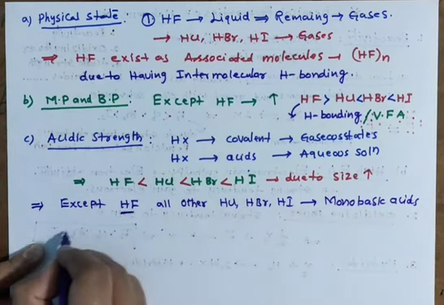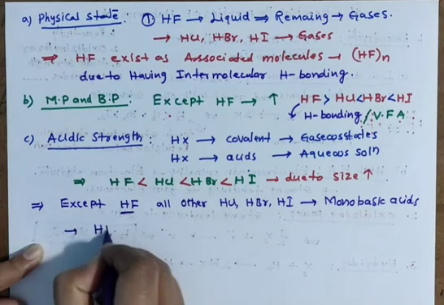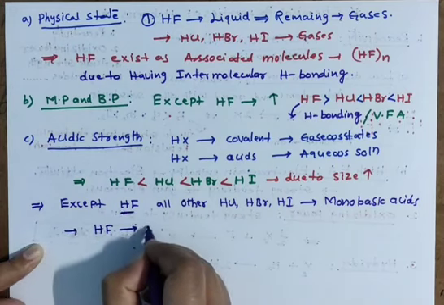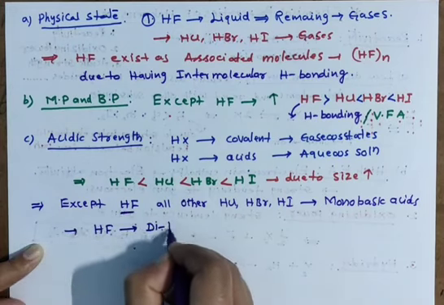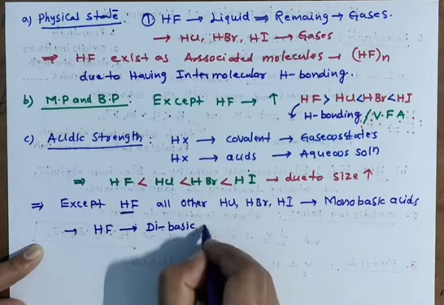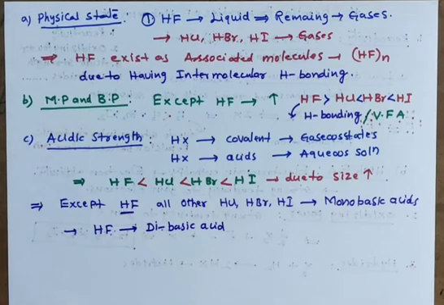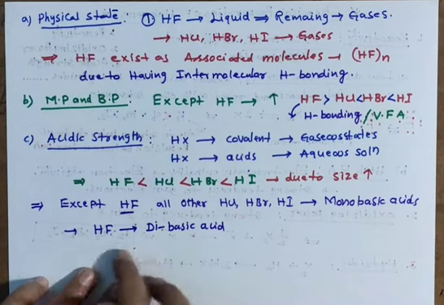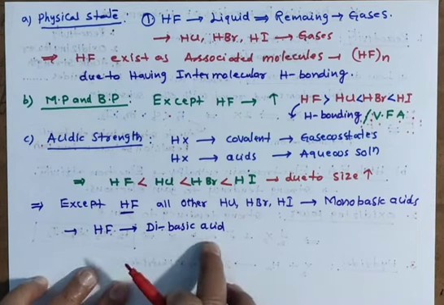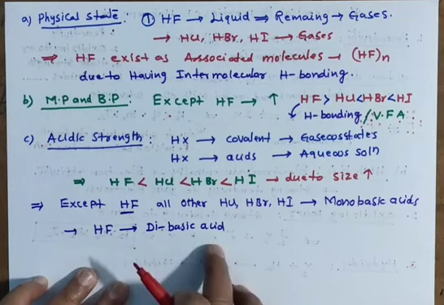HF is a dibasic acid. Generally, only one hydrogen is present and students get confused. This is also monobasic, but HF is dibasic. Very important previous AIIMS question. Basicity of hydrofluoric acid. So HF is dibasic.